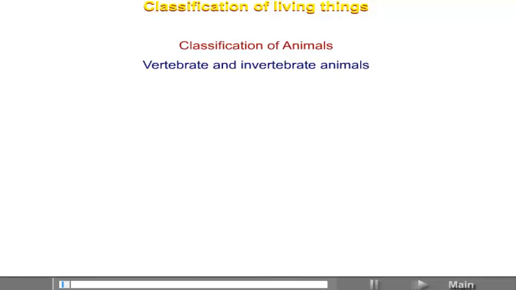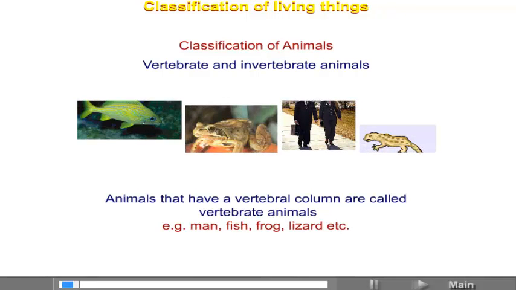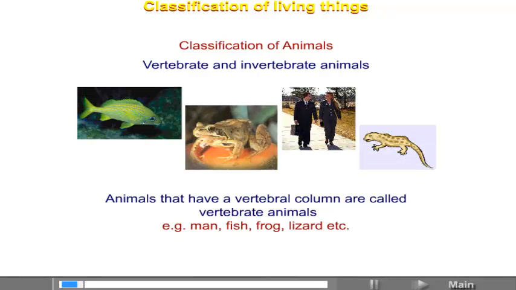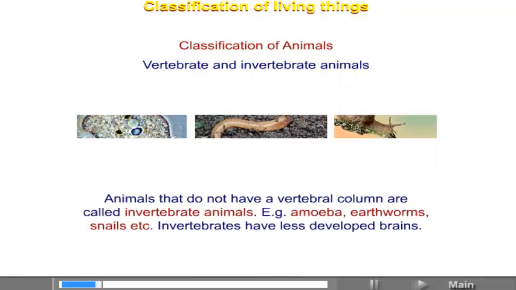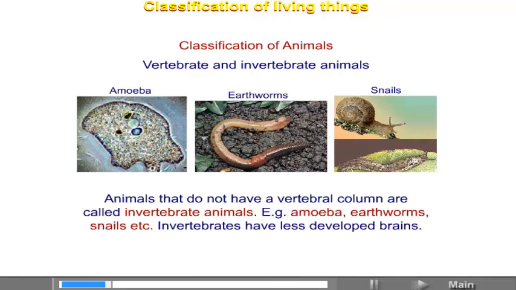Vertebrate and invertebrate animals. Animals that have a vertebral column are called vertebrate animals. Example: man, fish, frog, lizards, etc. Animals that do not have a vertebral column are called invertebrate animals. Example: amoeba, earthworms, snails, etc. Invertebrates have less developed brains.